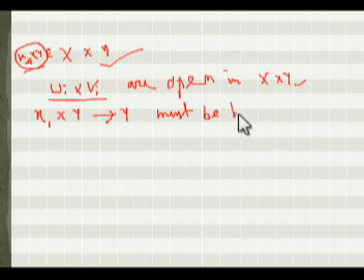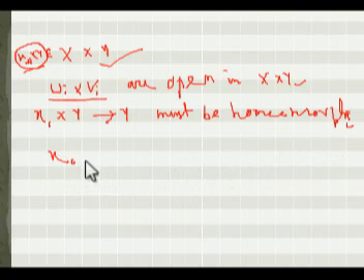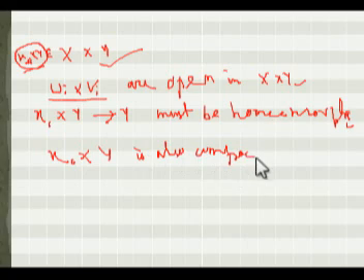Easy to say, they must be homeomorphic. So if Y is compact, then X0 cross Y is also compact. So if this is compact, then its every cover must have a finite subcover. So we are taking the finite subcover of it.